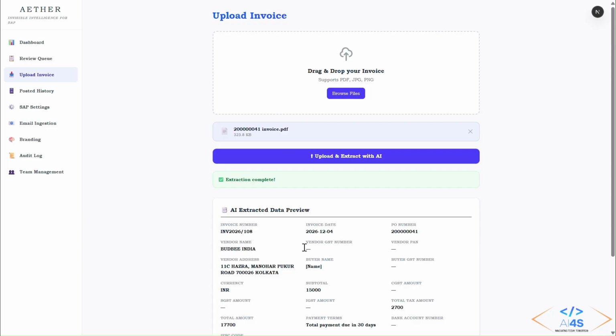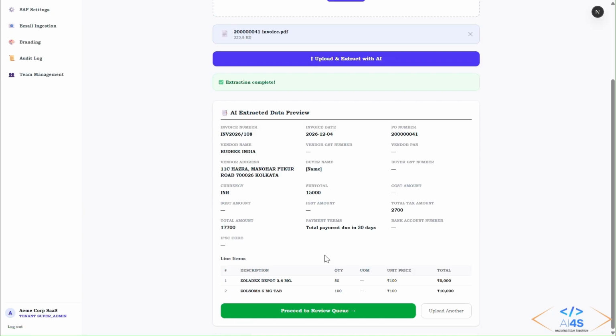This is where the invisible intelligence happens. AI does not just read text. It understands the context of an SAP invoice. It automatically identifies the vendor, tax code, tax amount, price, and with surgical precision.